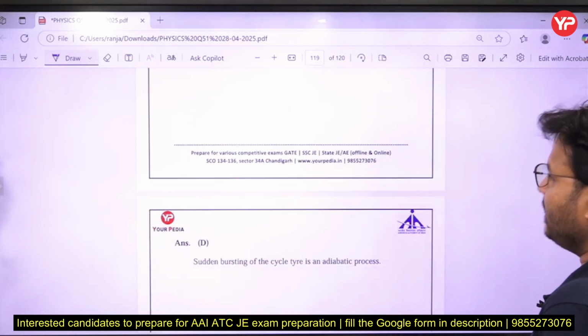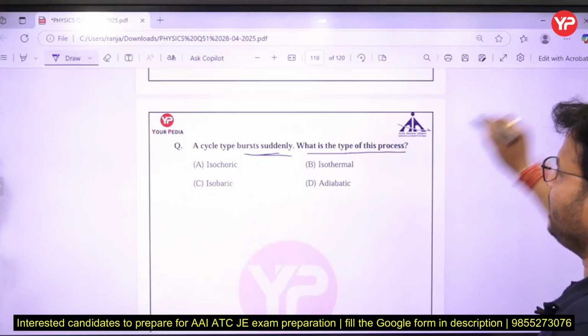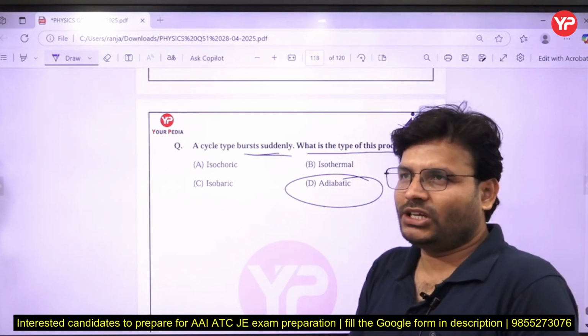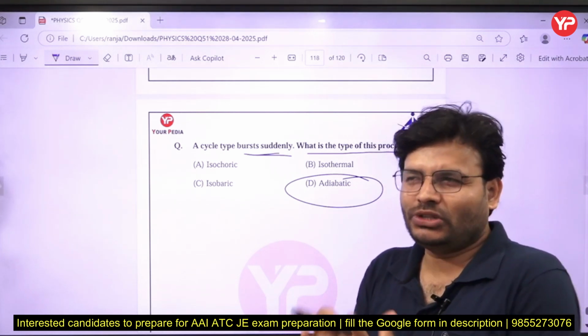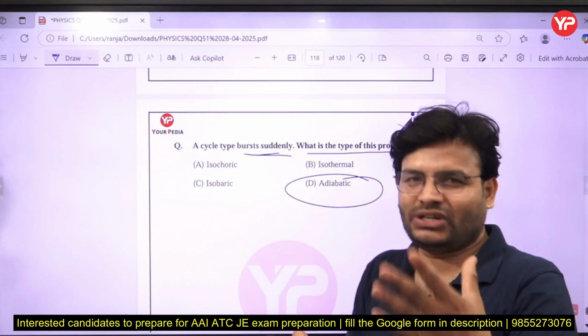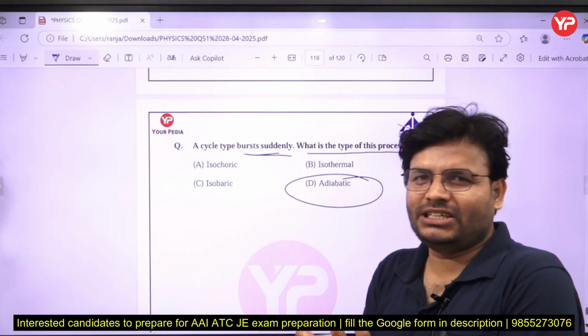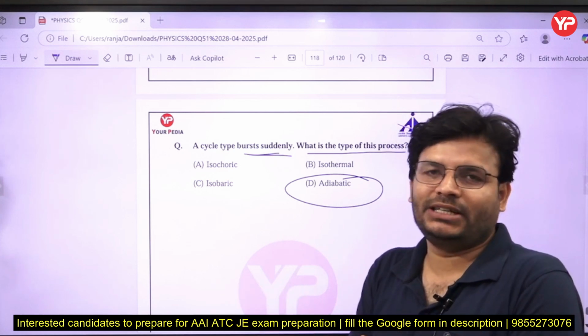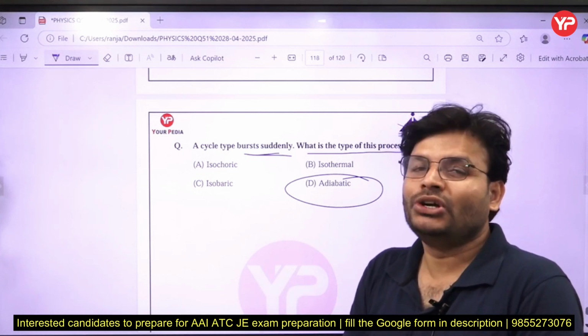What can we say here? Sudden, so sudden will be what? Adiabatic. Why? In case of adiabatic, no heat transfer takes place. Why? Because the tire bursts suddenly, so there is not sufficient time to transfer the heat. And heat is energy transfer because of temperature difference. So due to the sudden burst, there is no sufficient time to transfer the heat.